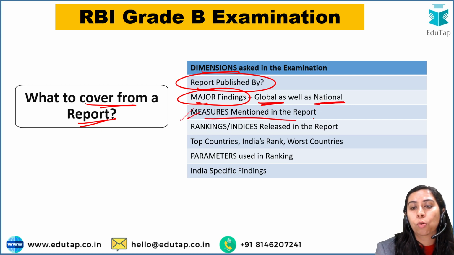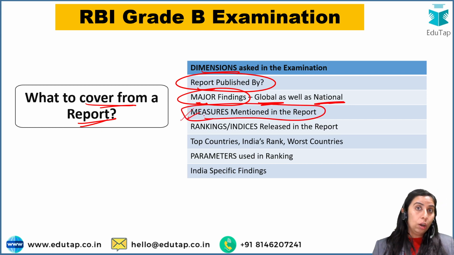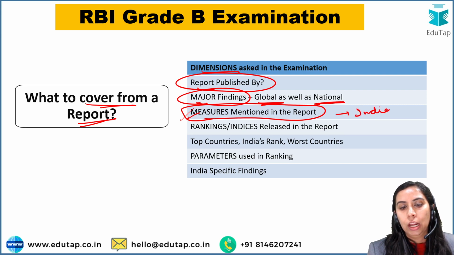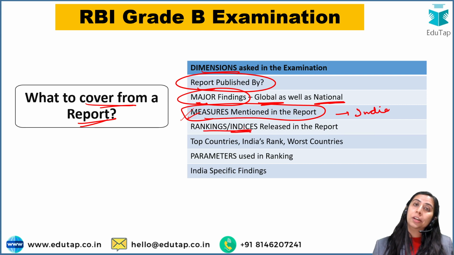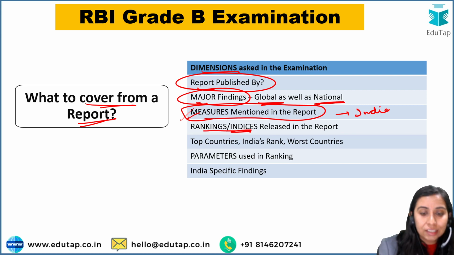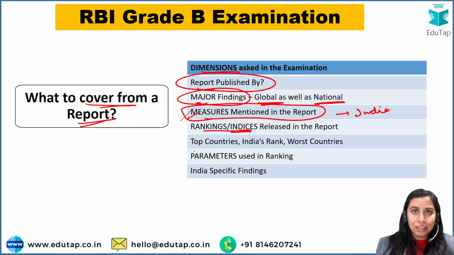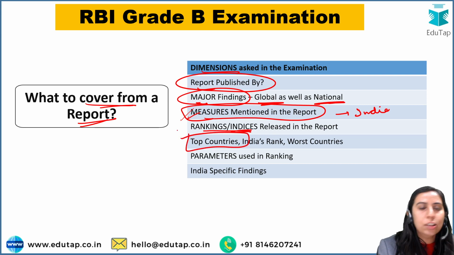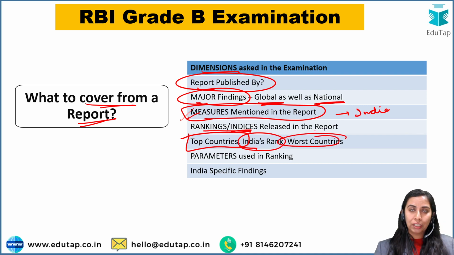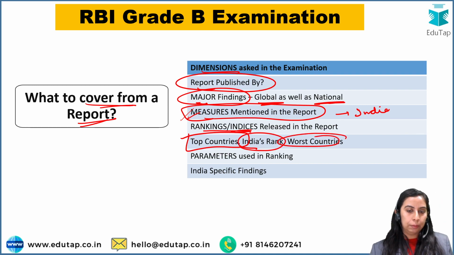Measures that are mentioned in the report, there are suggestions that are given or the measures that should be taken by different countries. So for which country will you cover? Of course for India, guys, right? Rankings and indices which are released related to the report, or rankings or indices which are not related to the report, but apart from that are also released. In rankings and indices, will you cover all 136 countries, let's say, if there are that many? Of course you cannot, that is not humanly possible. So you will cover the top countries, top 5, the trend says. India's rank, and the worst countries, bottom 5 also you can cover, or at least bottom 3 and top 3.